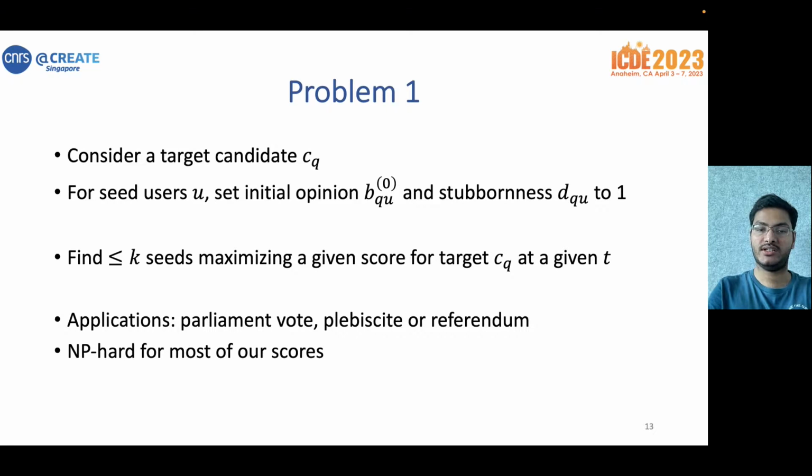This problem has applications in scenarios where there is a voting for all users, and the winner among multiple candidates is chosen as the winner. For instance, a parliament vote, a plebiscite, or even a referendum. We have proved that this problem is NP-hard for most of our scores.